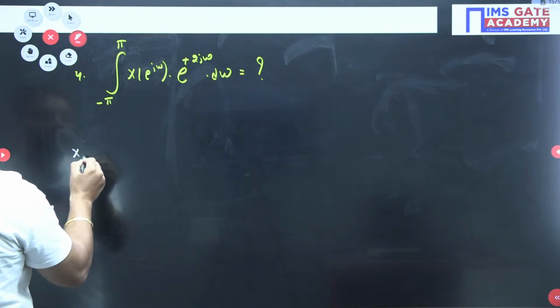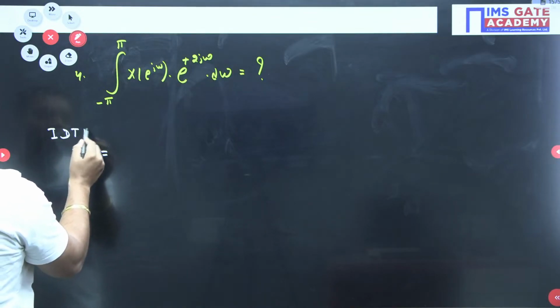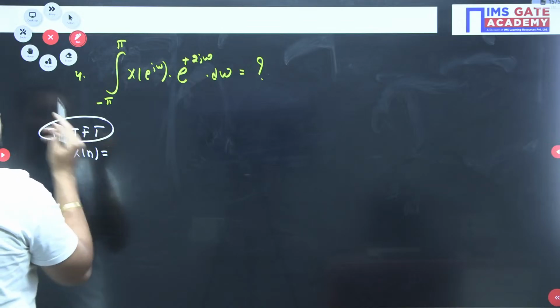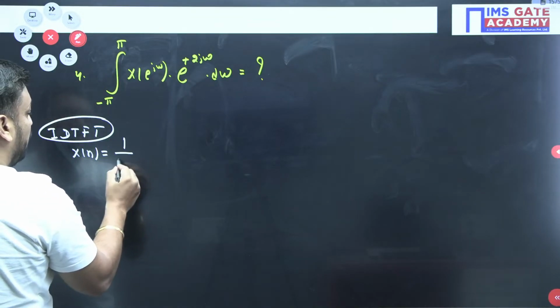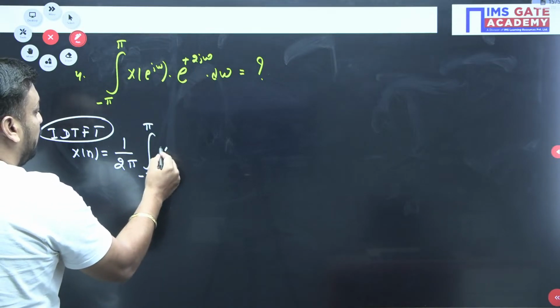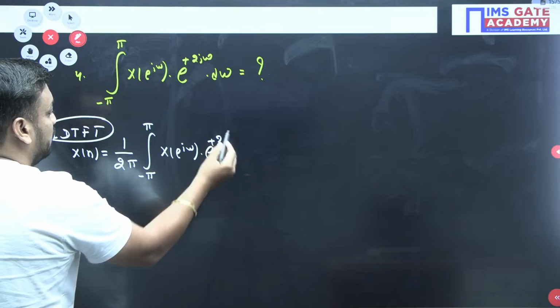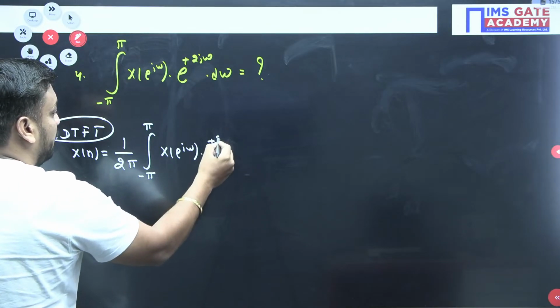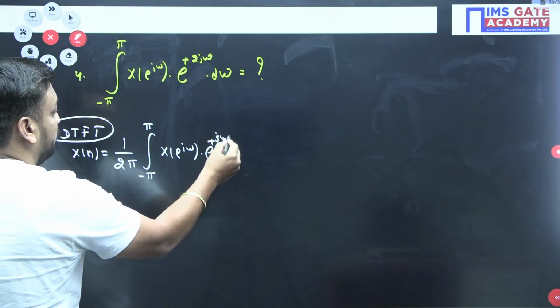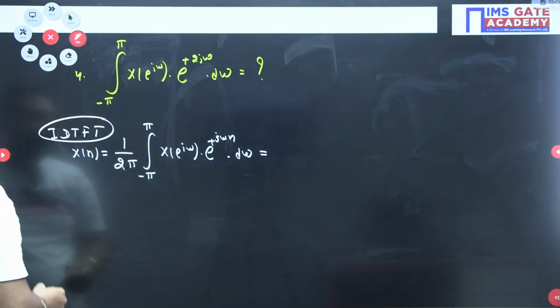Yes sir, we know the inverse formula. The inverse DTFT formula is x[n] equal to 1 upon 2 pi times the integral from minus pi to pi of X(e to the power j omega) times e to the power plus j omega n d omega. The examiner is asking this value.